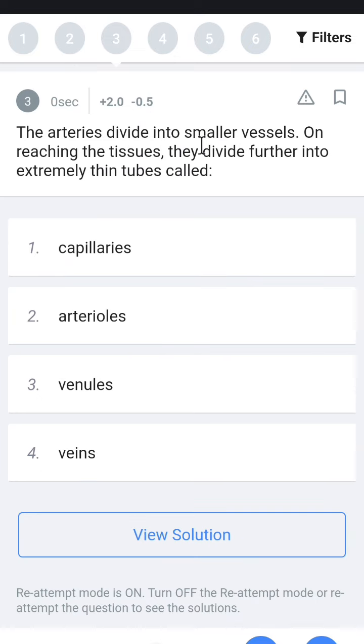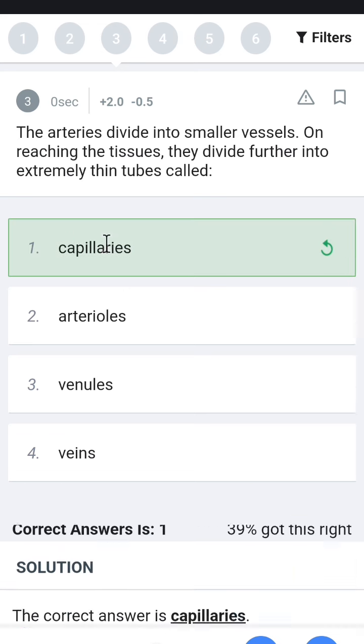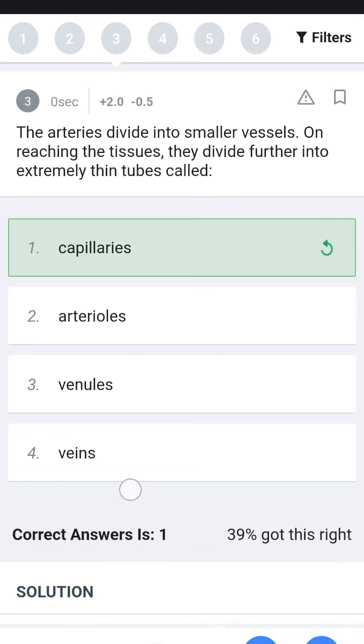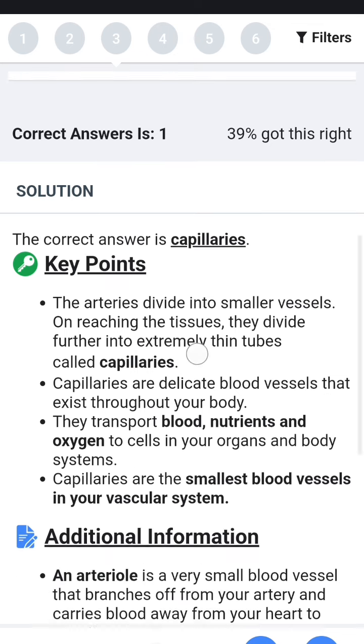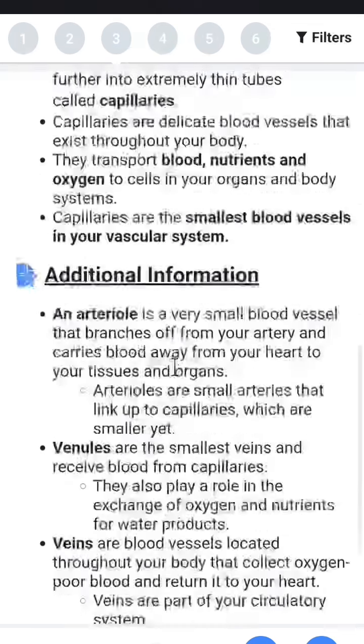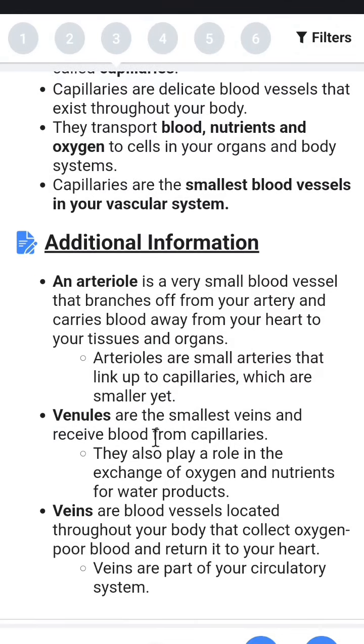The arteries are divided into smaller vessels. On reaching the vessels, they divide further into extremely thin tubes called capillaries. So arteries to capillaries, and veins to the venules are the smallest veins and receive blood from the capillaries.